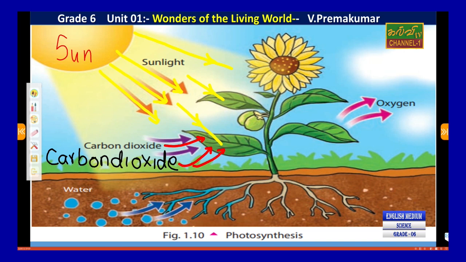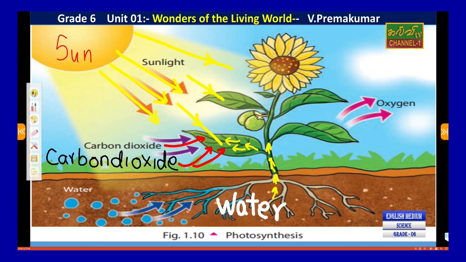Not only carbon dioxide, at the same time the water which is in the soil, right? Water is also absorbed by the plant. Therefore the root absorbs the water, which also reaches the leaf.